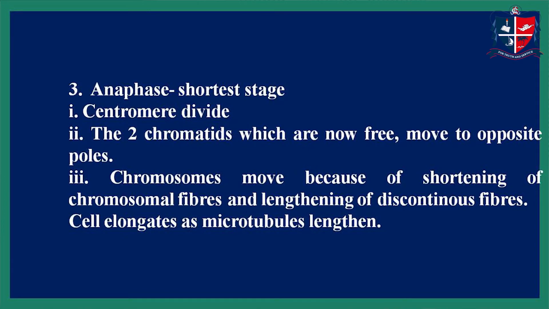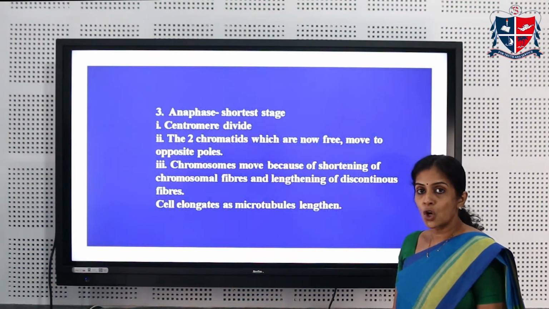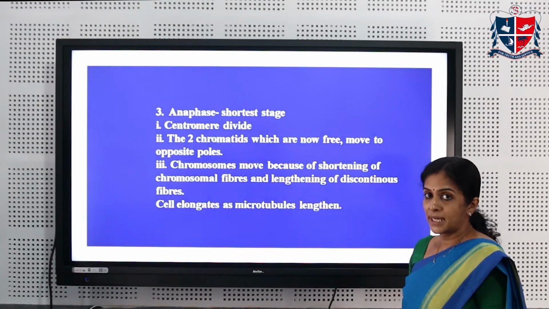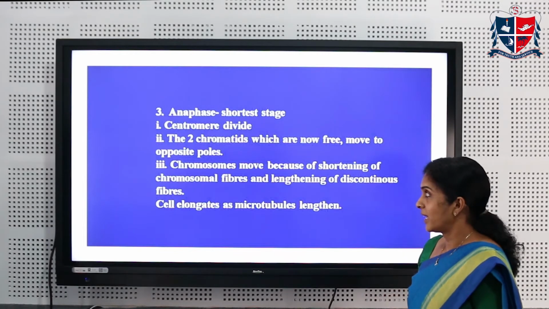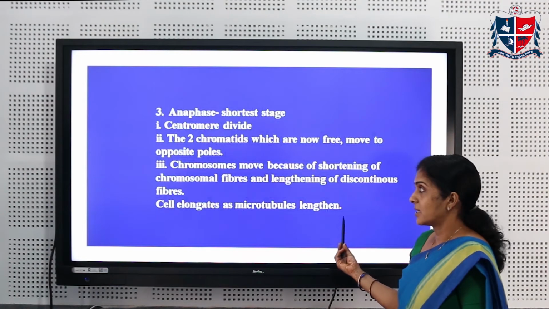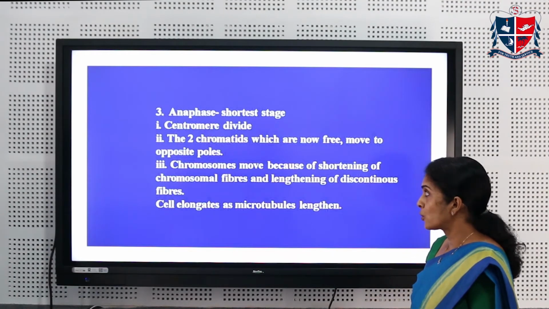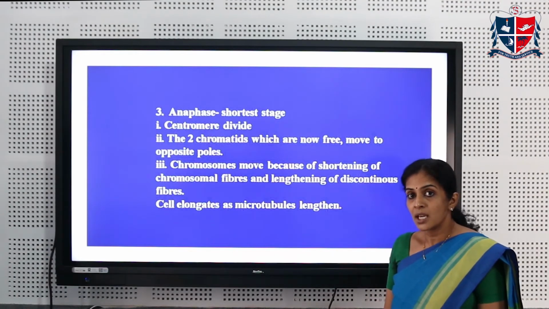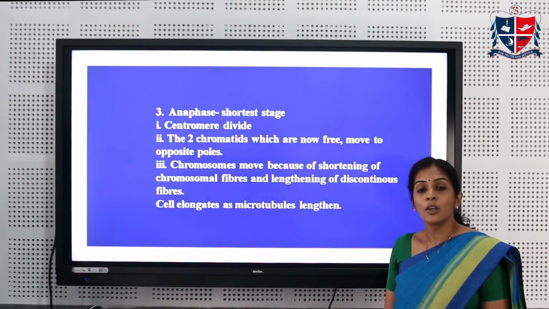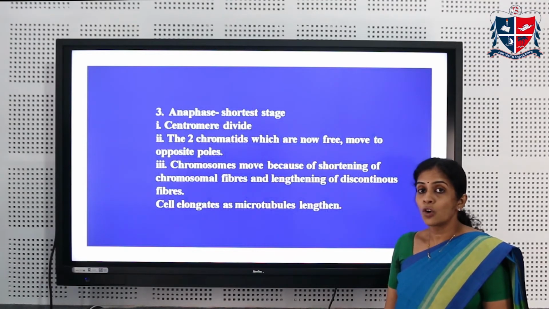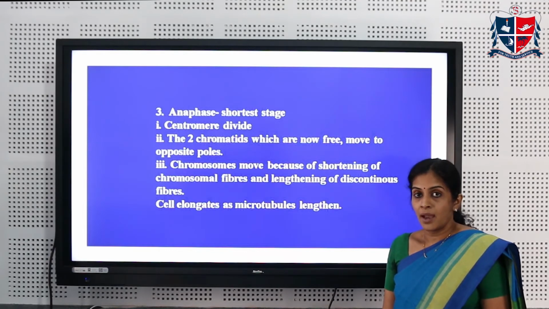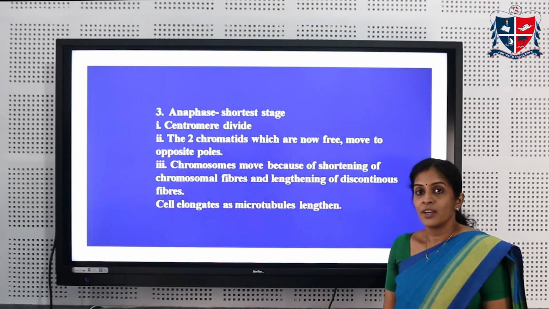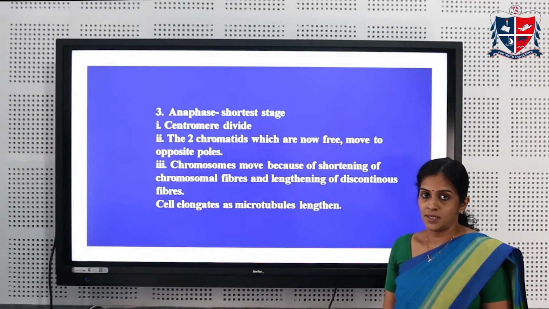Following metaphase is the anaphase. That is the shortest stage in mitosis. During anaphase, the centromere divides and the two chromatids, which are now free, will be moving towards the opposite poles. The chromosomes are pulled to the poles because of the action of the spindle fibers. They move by the action of the continuous and the discontinuous spindle fibers.